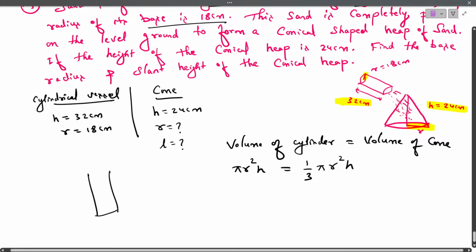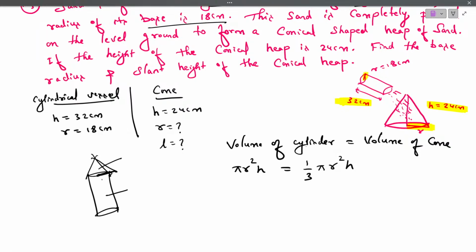Like the last problem we did here, as you can see, this is cylinder and this is cone. Here they have same radius. Radius of cylinder and radius of cone is same. But here radius of cylinder and radius of cone both are not same. Done? Okay. This pi get cancelled. Now radius of cylinder already they have given.